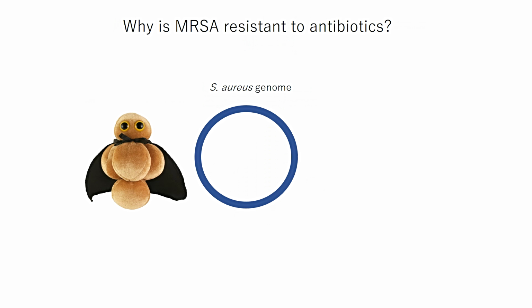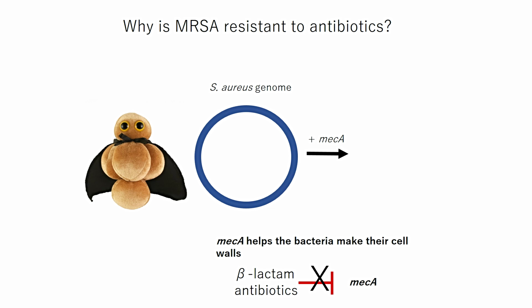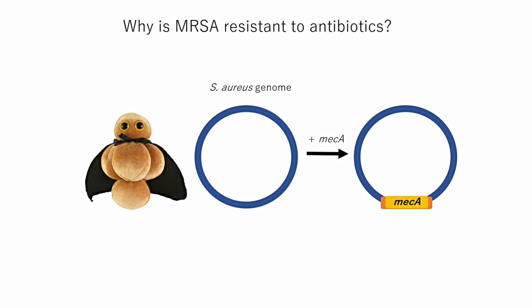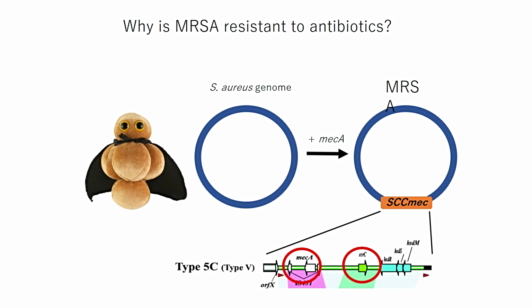Why is MRSA resistant to antibiotics? Through horizontal gene transfer, the staph genome acquires an extra gene called mecA. mecA makes a protein that helps the staph bacteria make their cell walls. This protein is not inhibited by antibiotics, so when mecA is incorporated into the staph genome, the bacteria become antibiotic resistant. The mecA gene is contained within a piece of DNA called SCCmec. SCCmec also contains genes that help it integrate into the bacterial chromosome.